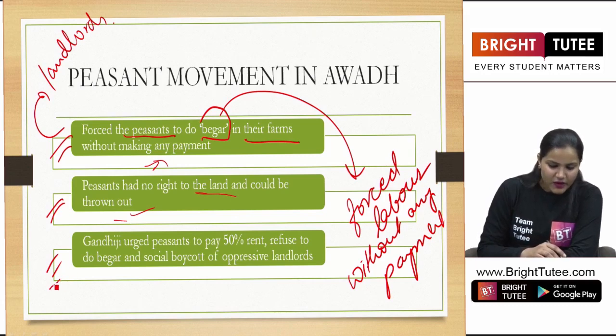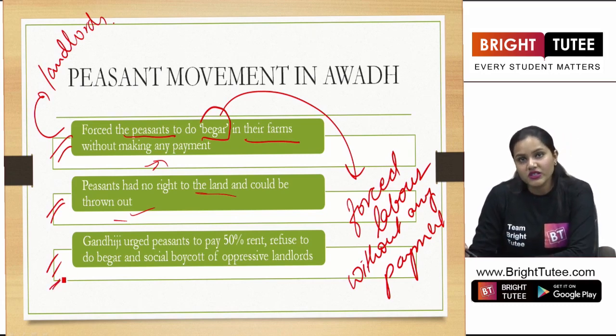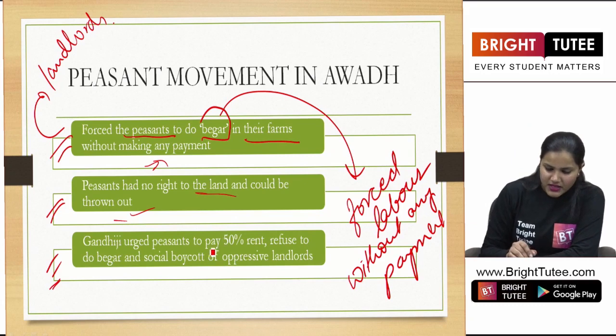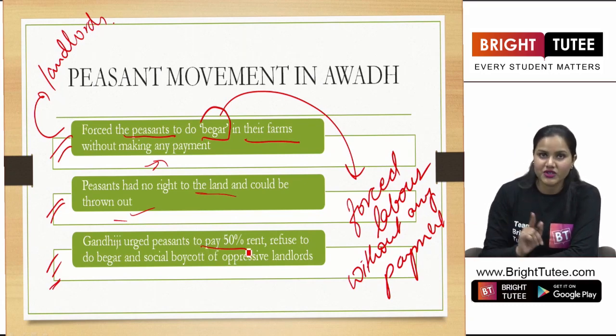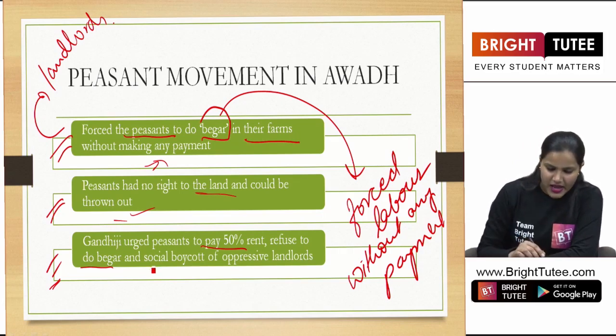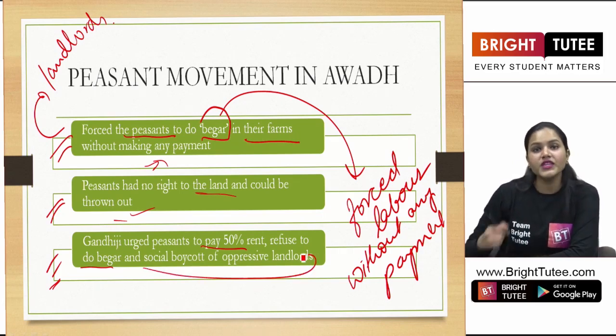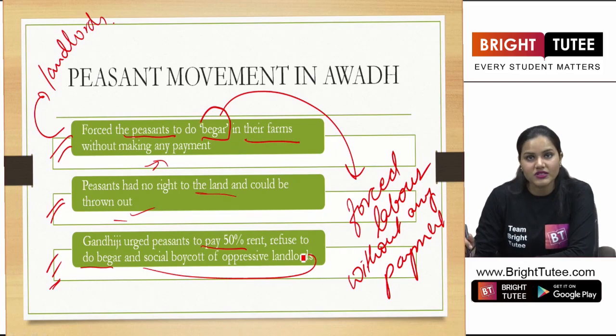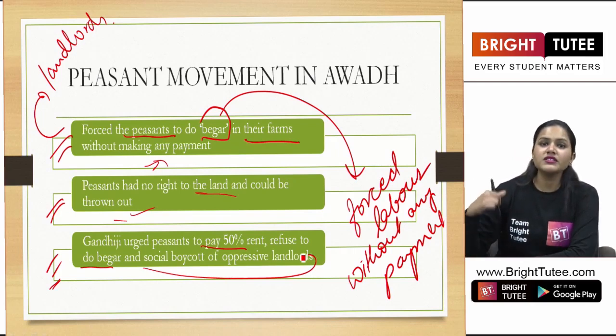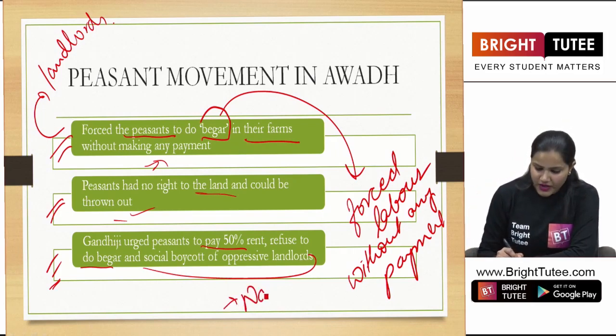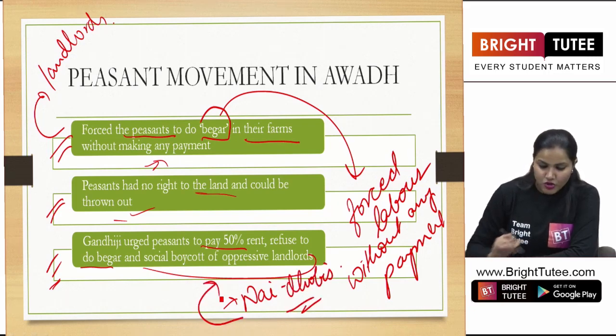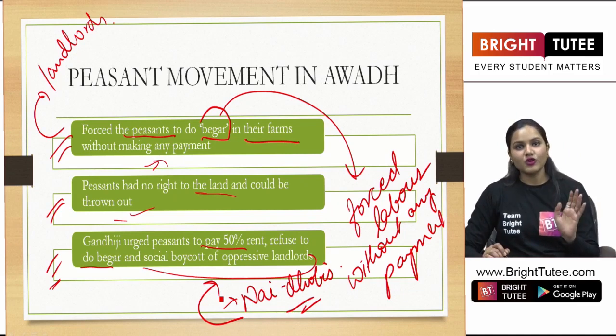Now Gandhiji, when he got to know about the situation, urged the peasants to pay 50% rent, refuse to do begar, the forced labor, and socially boycott these oppressive landlords. Definitely, there were some groups formed, that is of Nais and Dhobis, and some other groups were also formed to boycott these landlords.